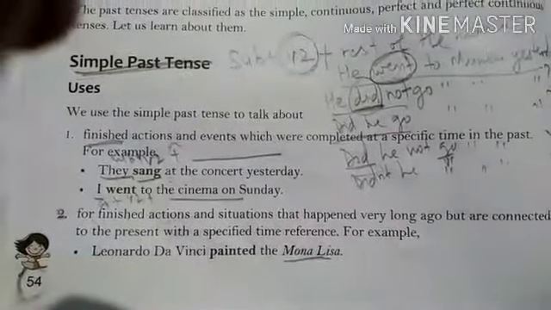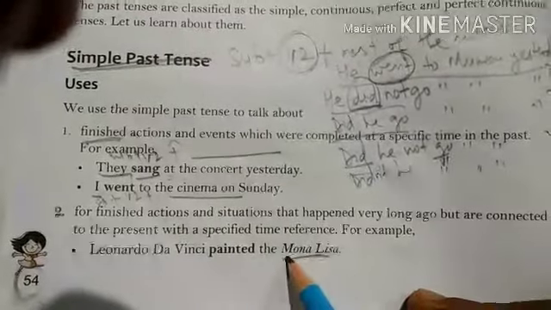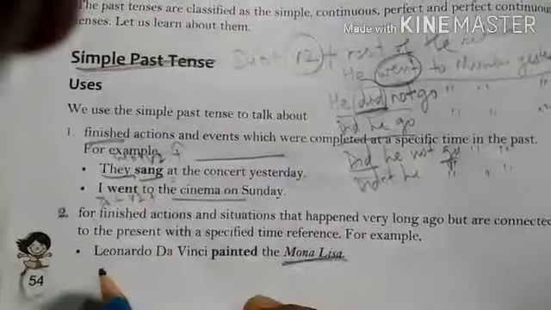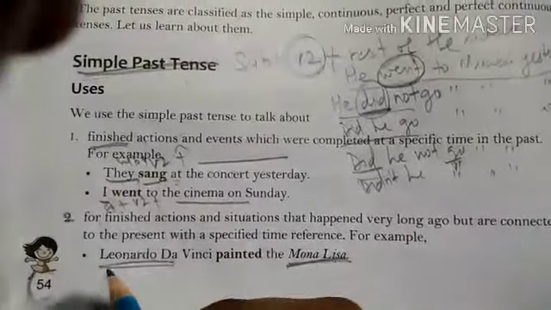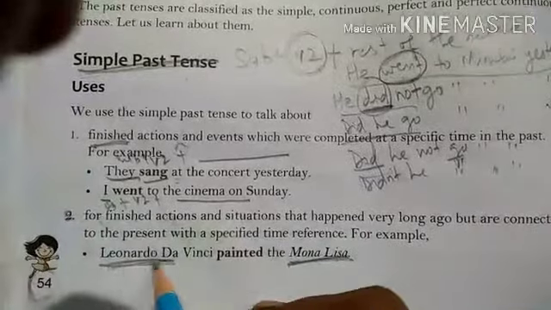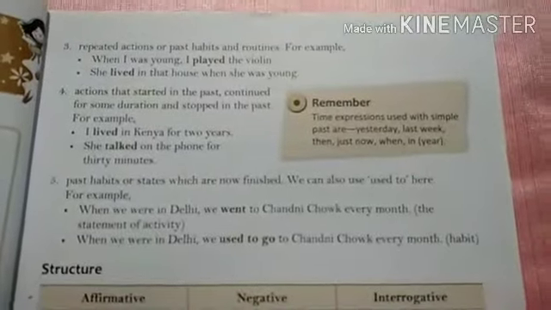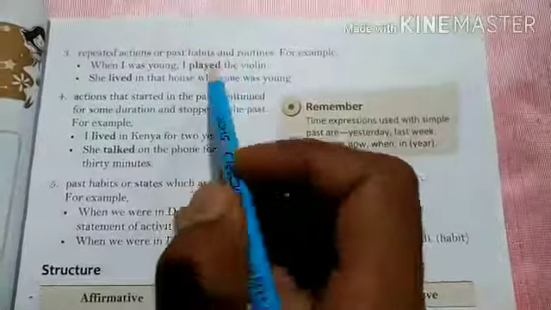At present time also, when we understand who painted Mona Lisa, Mona Lisa is the name of a famous painting. Okay, so Leonardo da Vinci ने किया है, लेकिन इसका असर अभी भी है, प्रेजेंट में भी है. Understood? Now, repeated actions or past habits and routines.